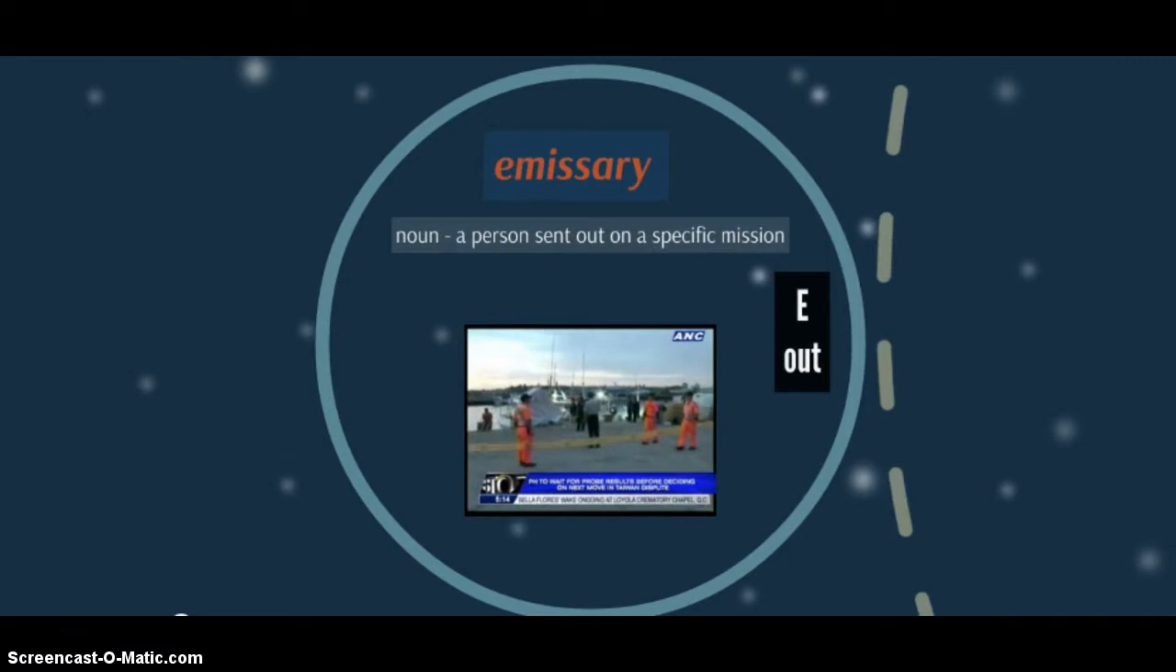Alright, our first word is emissary. Emissary is a noun. It is a person sent out on a specific mission. It comes from the roots e meaning out and miss to send. So highlight that root, underline that word in the definition. Our sentence: The government sent an emissary to look into the matter.